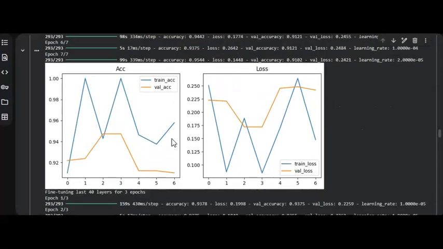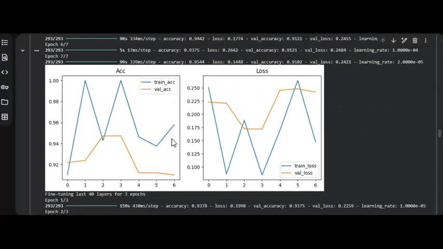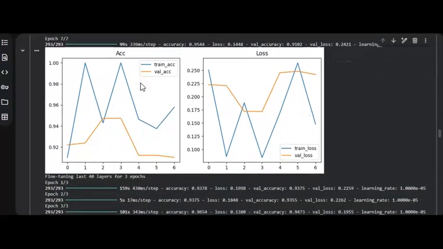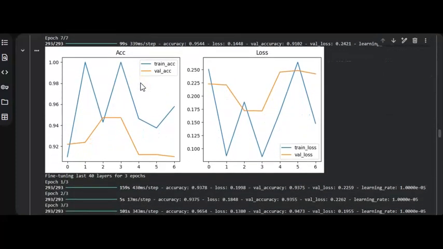And here the graphs visualize the model training progress. They show how the training and validation accuracy or loss changed over each epoch. Here we can see the epochs trained. A stable high accuracy and decreasing loss indicates the model is learning well and not overfitting.